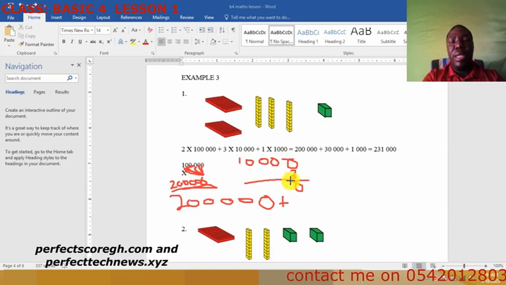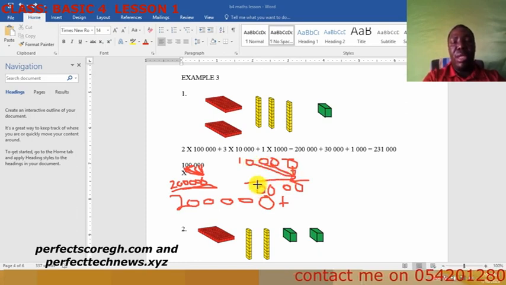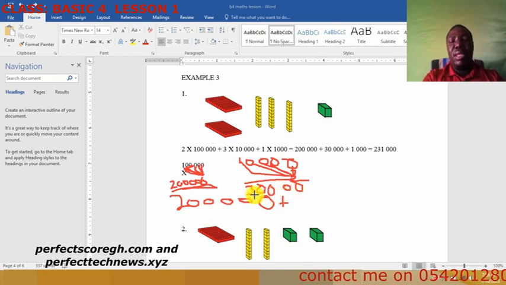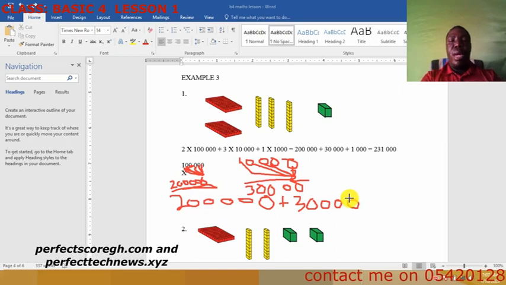You have 0 here, 0 there. 3 times this one will be 0, 3 times this one will be 0, 3 times that will also be 0, 3 times this will be 0, and 3 times 1 is 3. So you have 30,000. 1, 2, 3, 3 0. So 30,000 here.